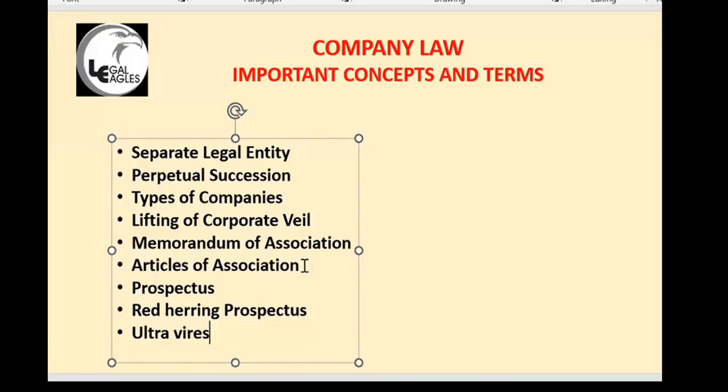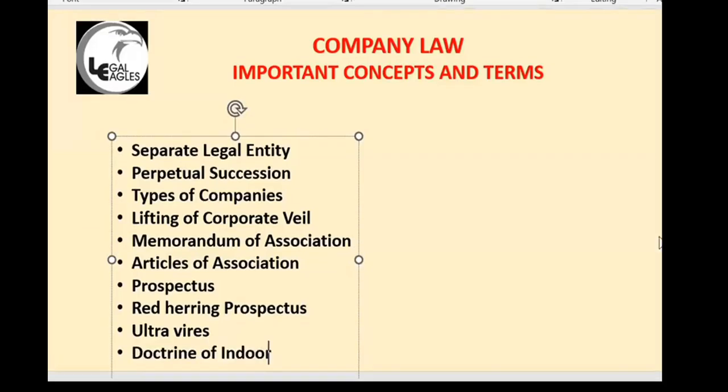Could you again tell me what is ultra vires? Could you again repeat it? I'm writing another thing. Okay, I'm doing this. This is doctrine of indoor management. Another thing is called doctrine of indoor management. Another important concept. You may get questions.